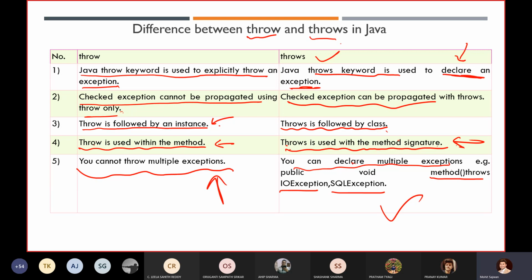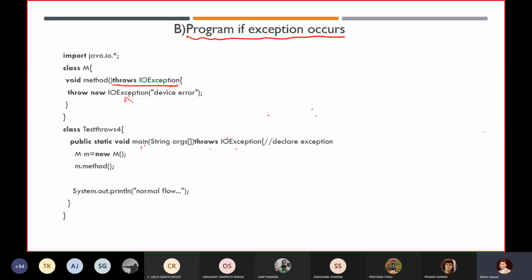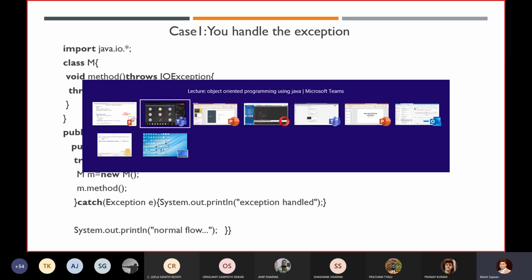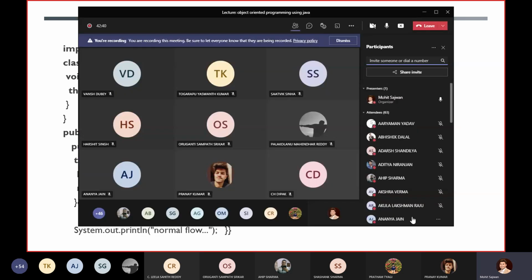So thank you all. In this topic we have covered our entire exception handling code. Is there anyone who has any doubt related to exception handling? Otherwise, we are now going to solve some MCQs related to exception handling. Yes, is there anyone who has any doubt? Please ask me if anyone has any doubt. Yes, anyone? Okay, if you don't have any, you can still ask.